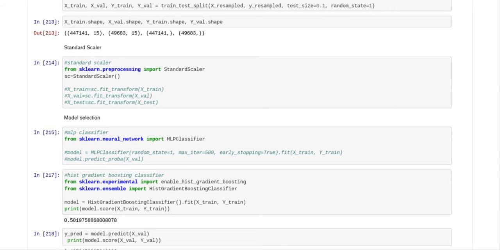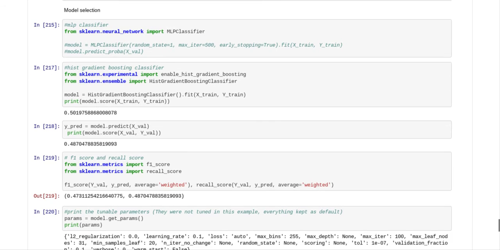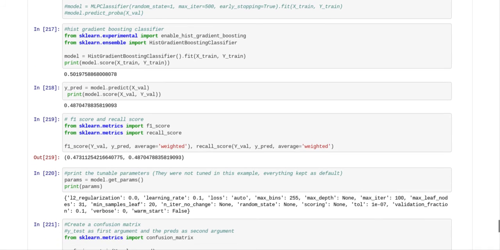We also considered a standard scaler. I tried the model with the standard scaler and without the standard scaler, and it worked better without it, so I didn't use it. We decided we were going to use the HistGradientBoostingClassifier. I tried using the MLP classifier, but I got more accuracy on the HistGradientBoostingClassifier, so I decided to use that. So we had a score of 50%.